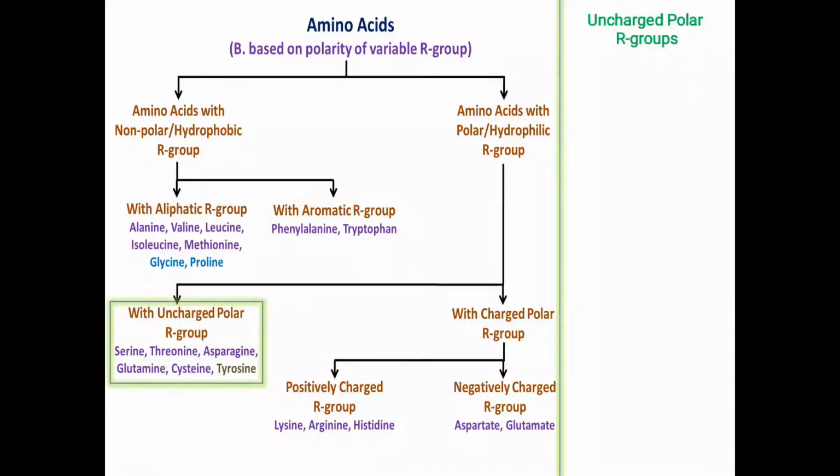So next is amino acids with uncharged polar R groups, and those are serine and threonine. In these two amino acids you can see a hydroxyl group is present at the terminal point in the R group, and this hydroxyl group can interact with water, or you can say the hydrogen atom of the hydroxyl group can make hydrogen bonding with water molecules. So they are water loving groups.